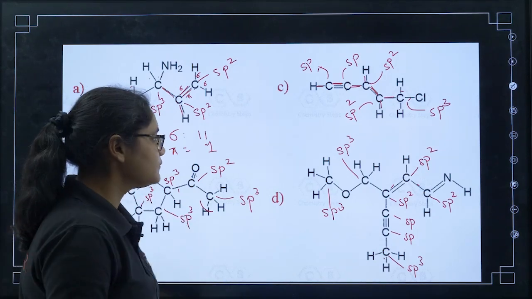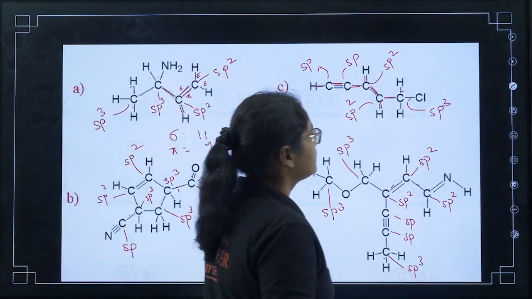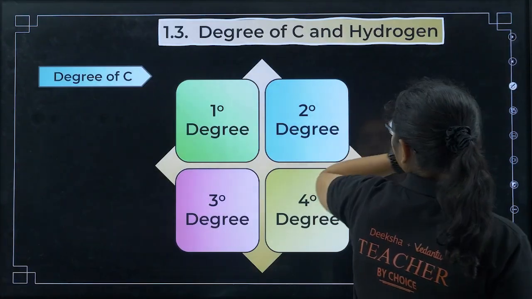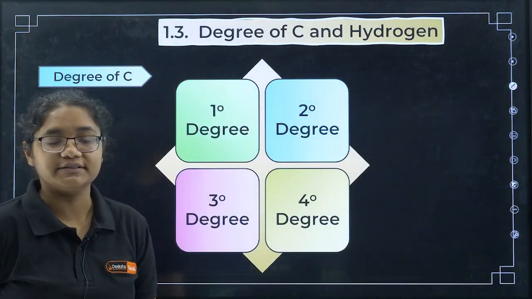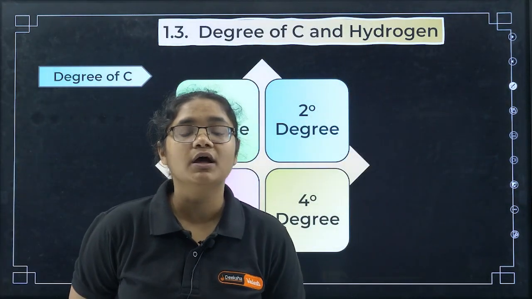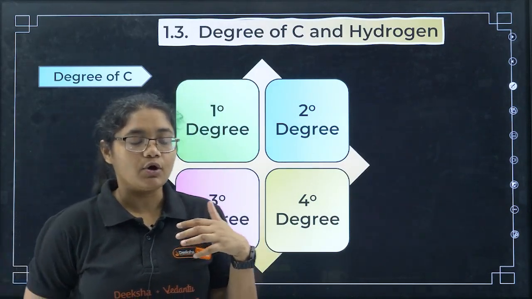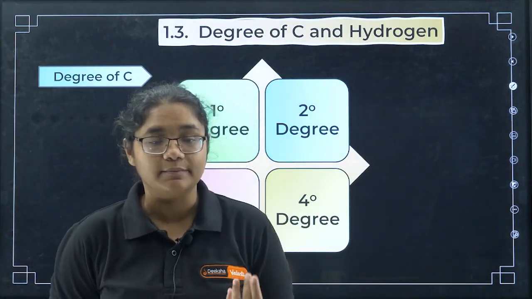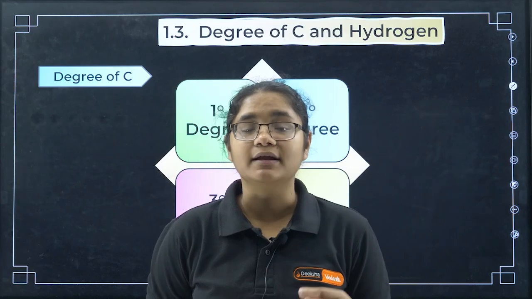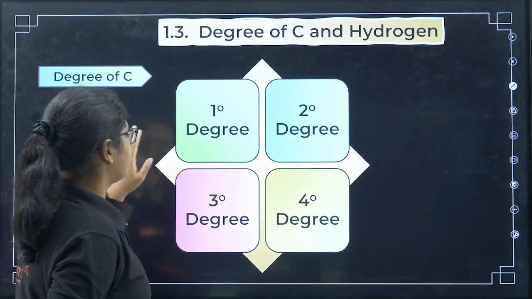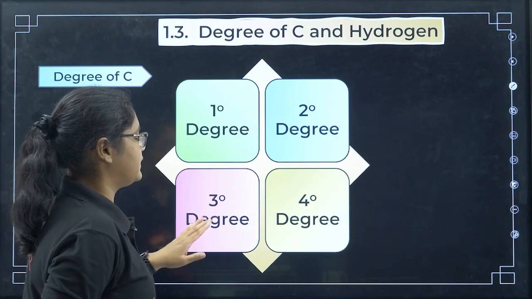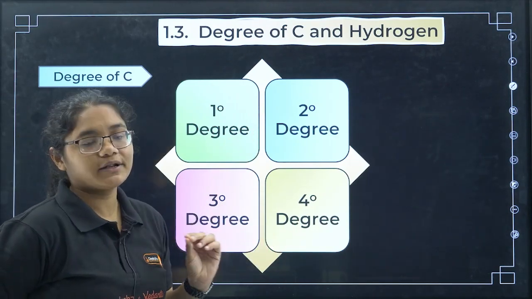Clear? Okay. Next we have degree of carbon and hydrogen. This is very important when you read about carbocation and stability and all. So we need to understand the degree of carbon. Now what is this degree of carbon? For degree of carbon we have primary, secondary, tertiary and quaternary.